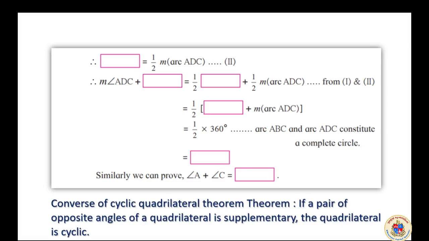And if you get the opposite angles of a cyclic quadrilateral, the total is supplementary. There is also a converse theorem: in a circle, if there is a quadrilateral like this, and you measure the opposite angles and they happen to total 180, then we can say that the quadrilateral is cyclic. Surely, that is the converse theorem or application of it.